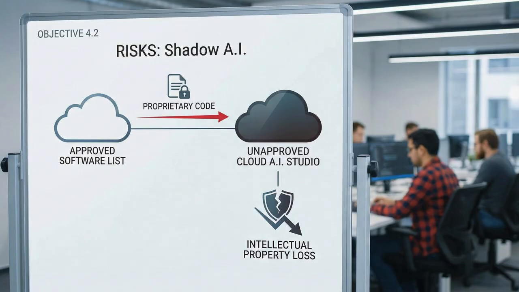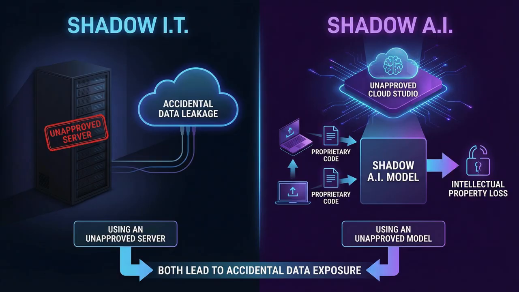Now, let's look at the risks themselves in Objective 4.2. We are talking about shadow AI. This connects directly to your software list. CompTIA lists cloud-based AI studios as a tool. Here is the scenario. Your developers find a new, unapproved cloud studio. They upload your proprietary code to it. That is shadow AI, and it leads to intellectual property loss.